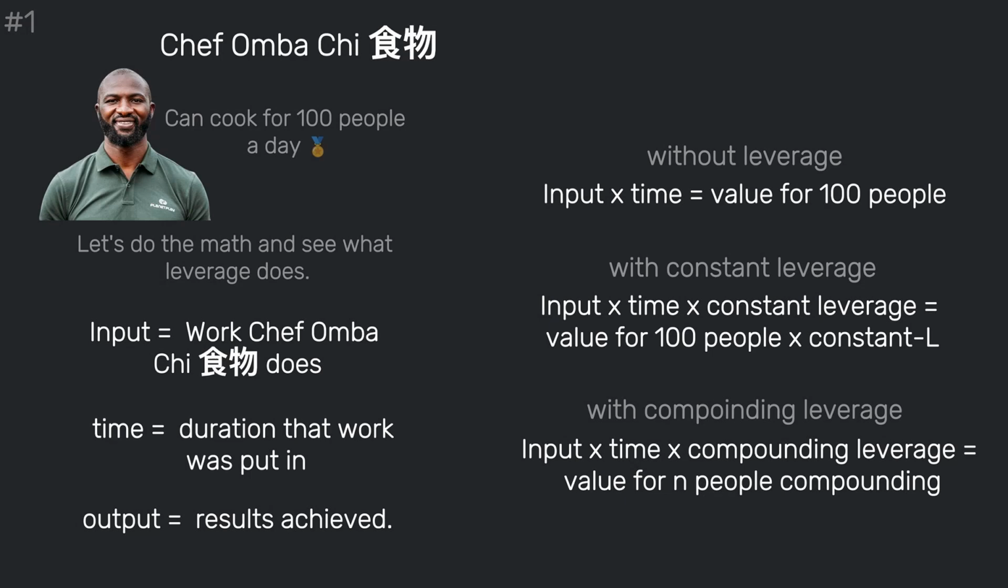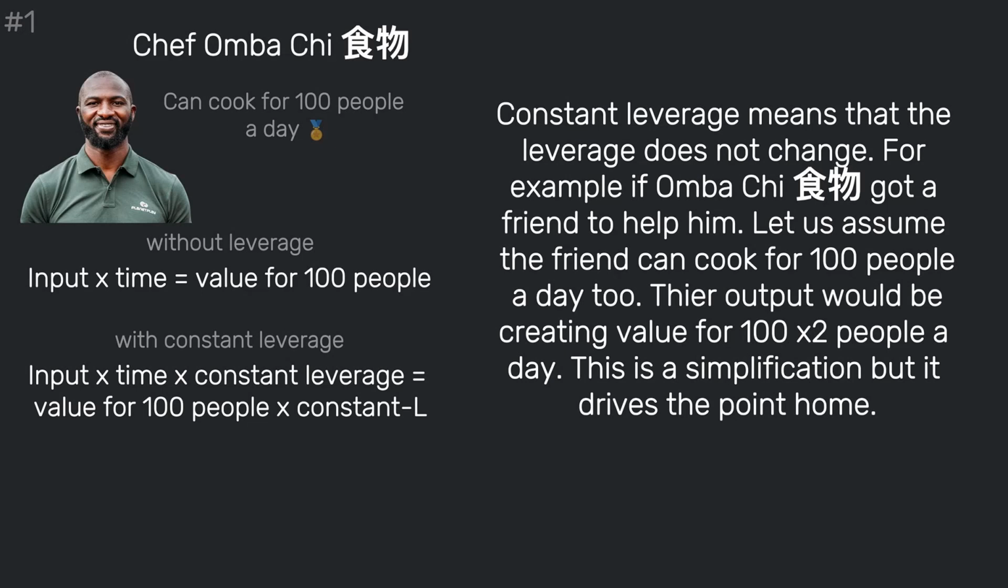With compounding leverage, input times time times the compounding leverage produces value for n people compounding, meaning that the value keeps on compounding even after the value has been created. The value has its own life and it keeps on compounding. So without leverage, working for 1 day, Ombachi can provide value for 100 people. With constant leverage, working for 1 day, Ombachi can provide value for 100 people times constant L. Constant leverage means that the leverage does not change.